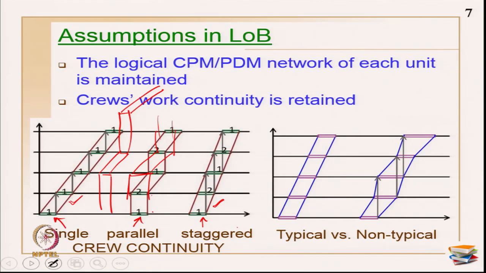The next is typical and non-typical. What is this typical and non-typical? With this figure itself you will come to know. Durations. These are all the units and this is the time scale. Now, if you see here, the duration of the particular activity in all the units is almost the same. That is also one of the assumptions we have in LOB. But realistically, in the real world you may have different durations in different units. That is not possible to be modeled in a normal LOB diagram. So, generally we assume that durations are the same.